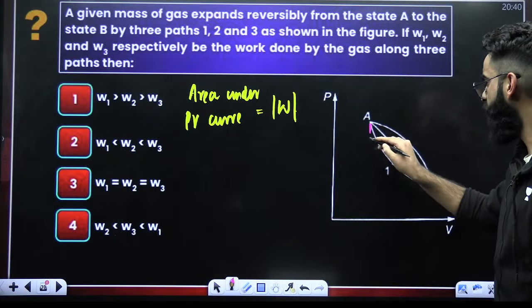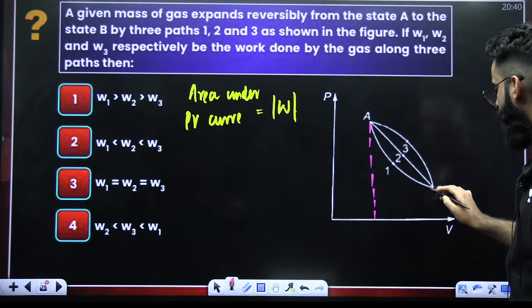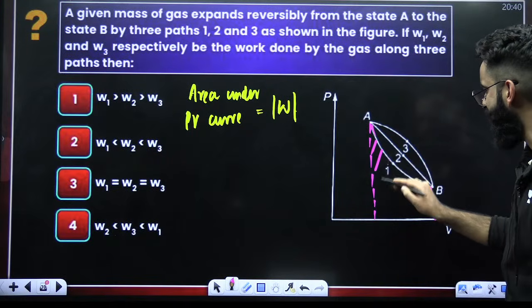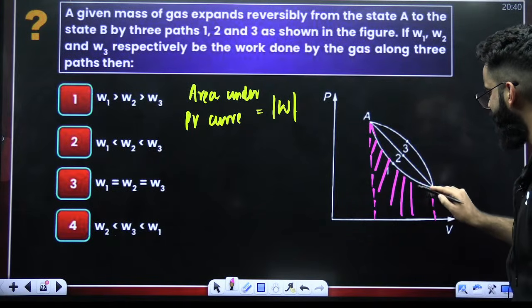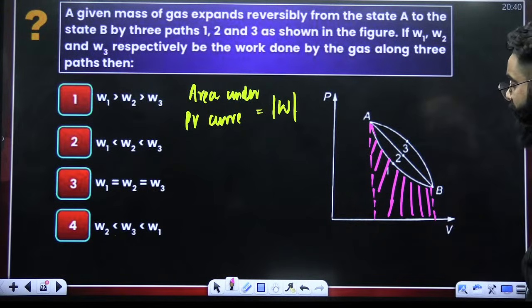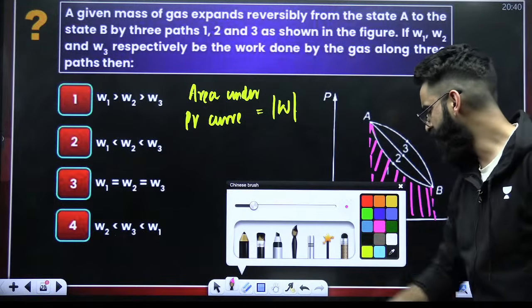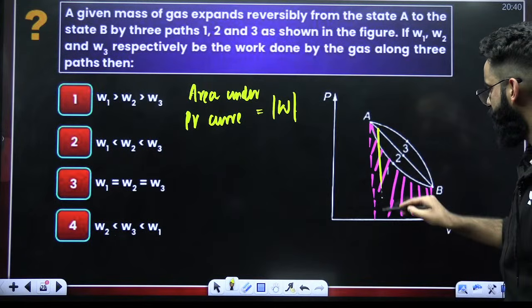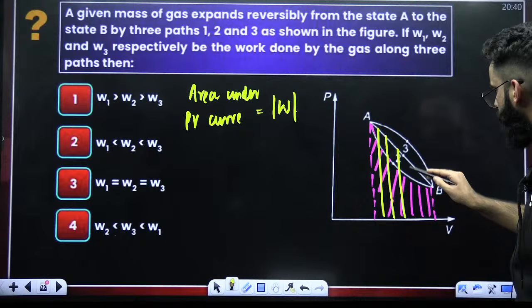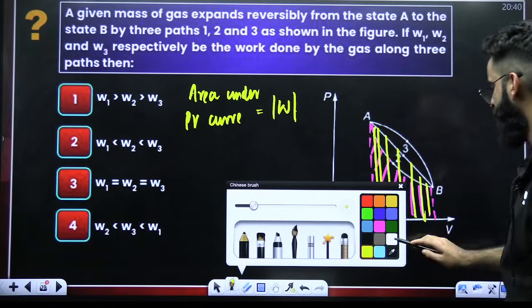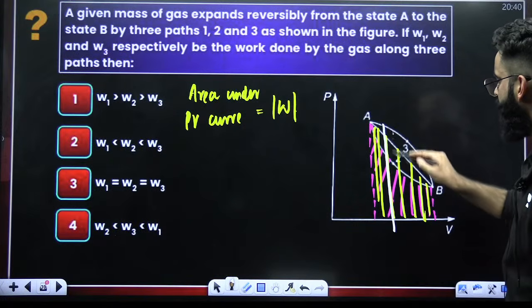So, if you look carefully, look at path 1. I would say this is the area under path 1, right? What is the area under path 2? Look at it carefully. This is the area under path 2, right? What is the area under path 3? I would say this is the area under path 3.